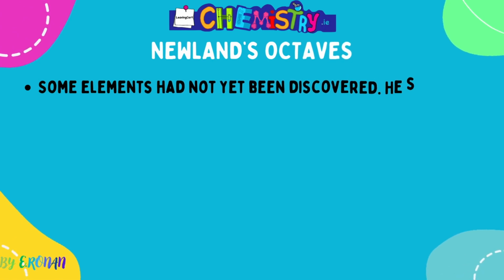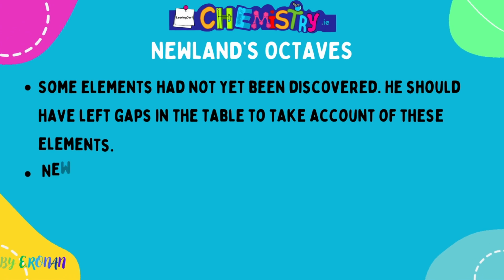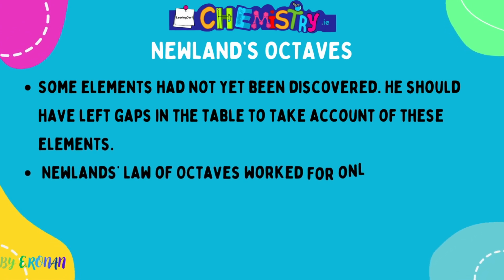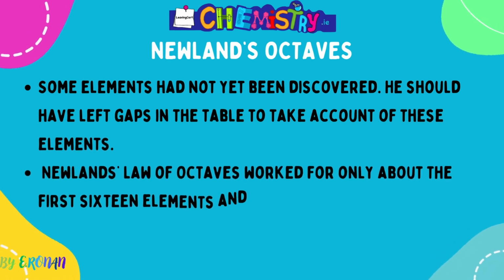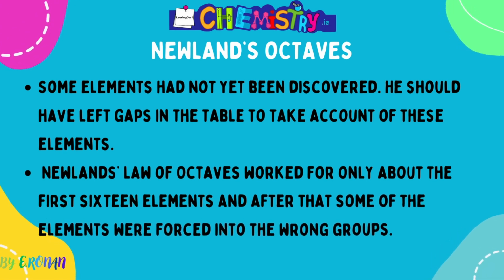So Newland's octaves had some failings: some elements had not yet been discovered. He should have left gaps in the periodic table instead of forcing them all to try and fit. So his law of octaves worked for only about the first 16 elements, and after that, elements were forced into groups where they didn't exactly have similar chemical properties.